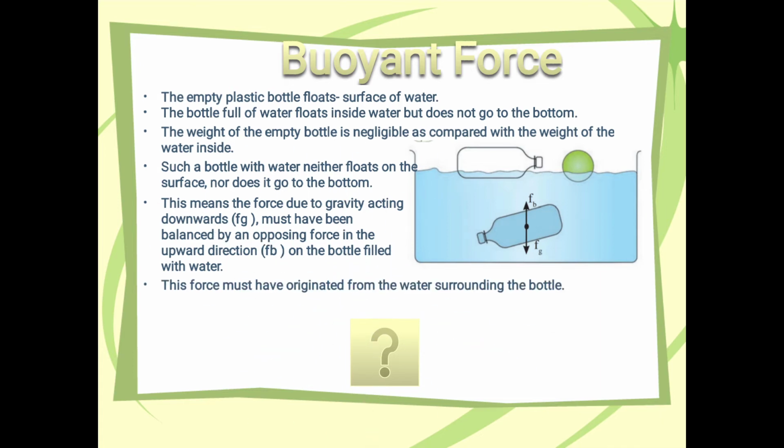This force must have originated from the water surrounding the bottle. The upward force acting on an object in water or other fluid or gas is called buoyant force.